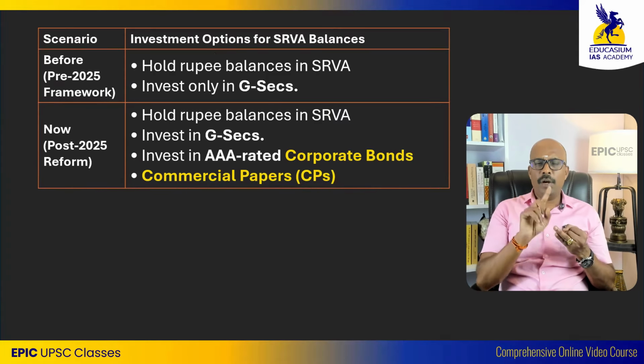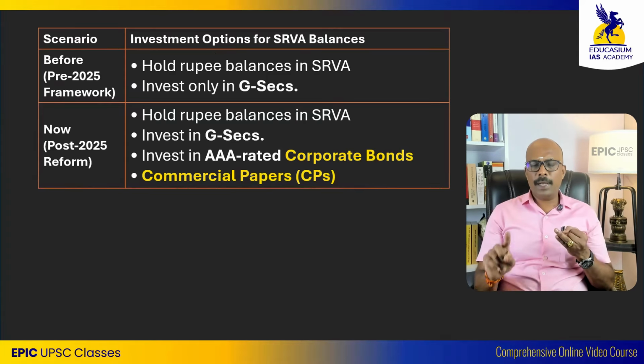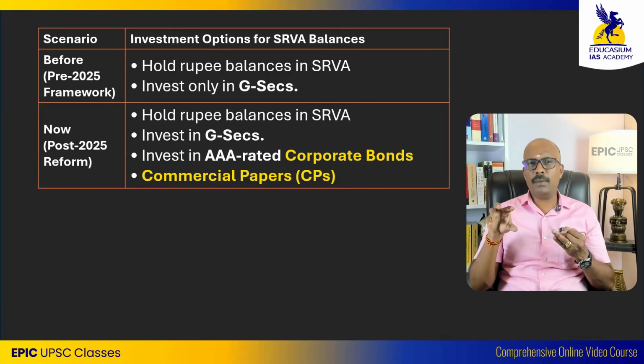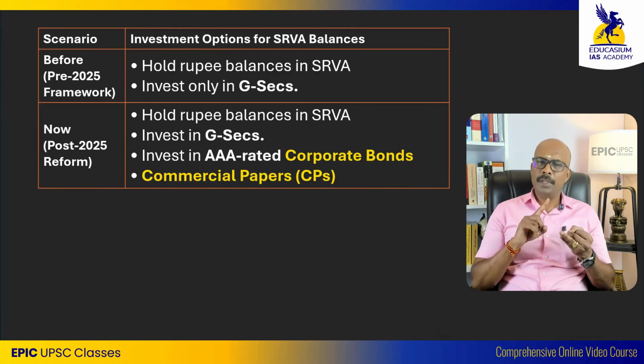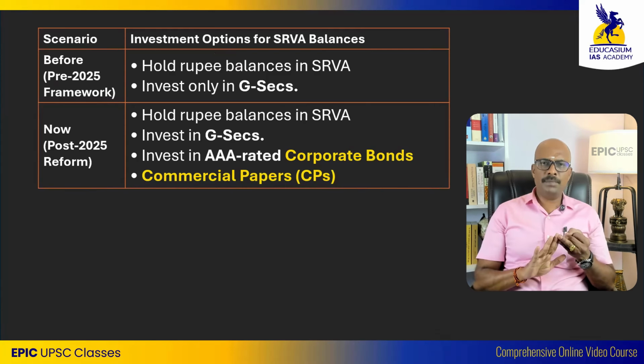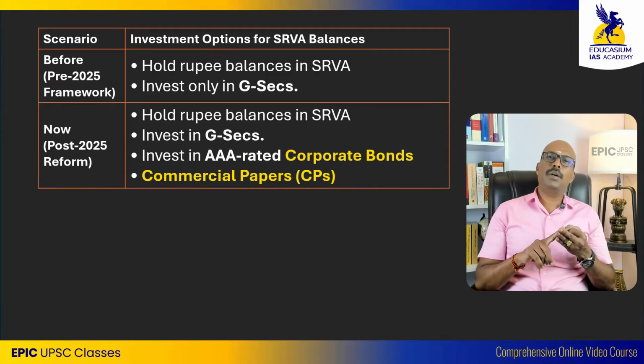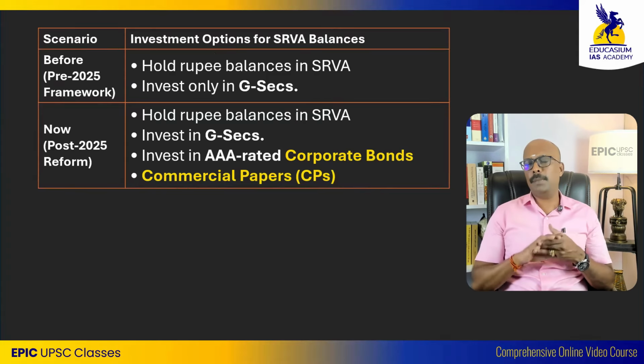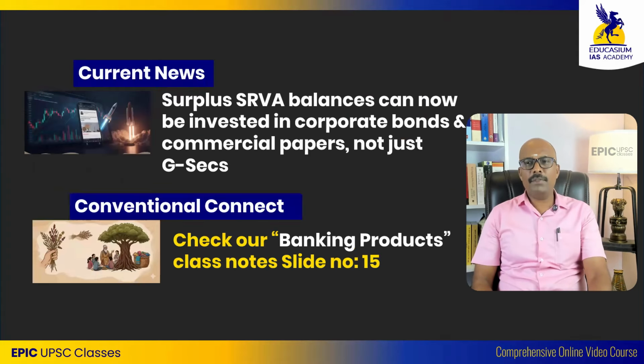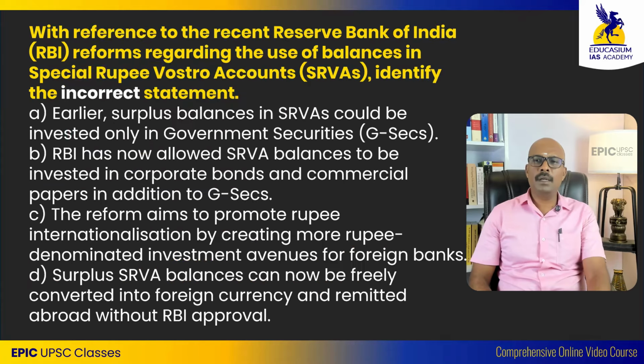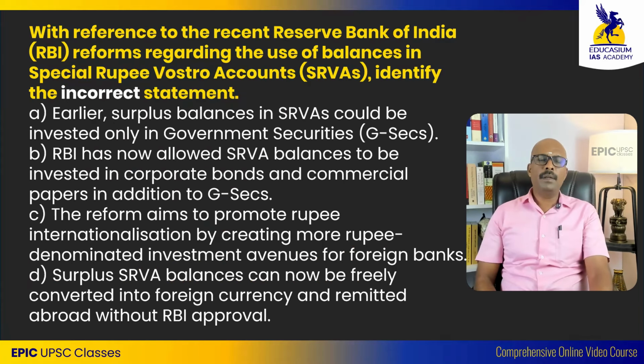So now, foreign banks holding an account with an Indian bank, which is a Vostro account, can use any money retained in that account for what purposes? Purchase products from India, just hold it as cash, purchase government securities, or purchase corporate bonds or commercial papers. I have covered this in detail in banking products, but this is a current affairs part. Now pause the video and check whether you can answer this question.